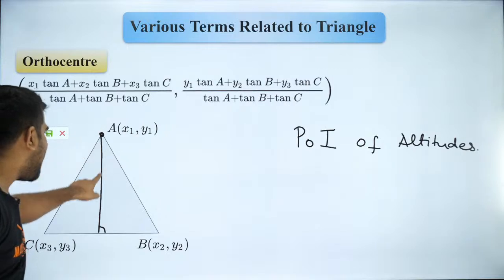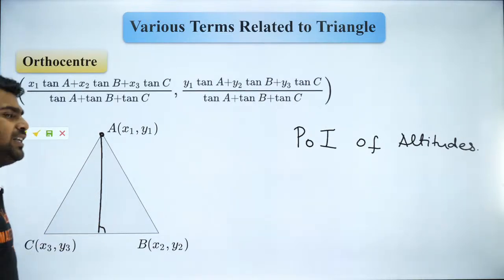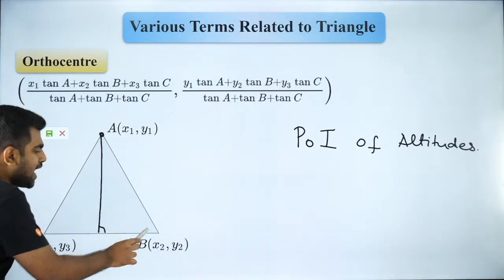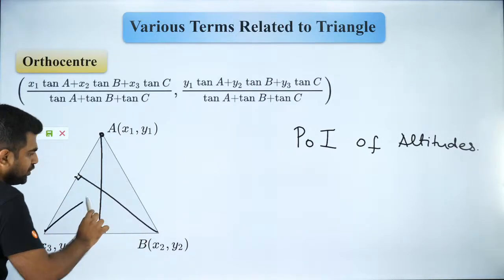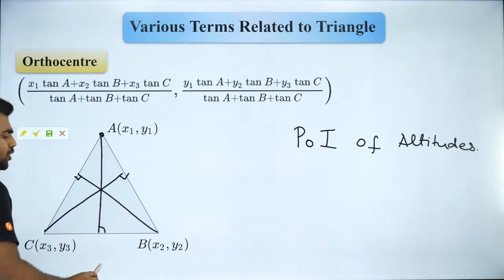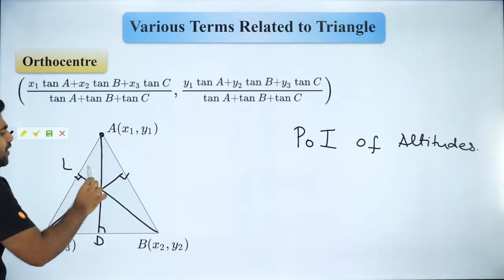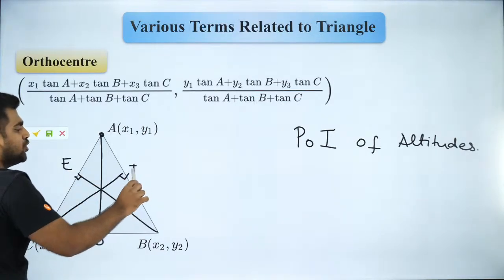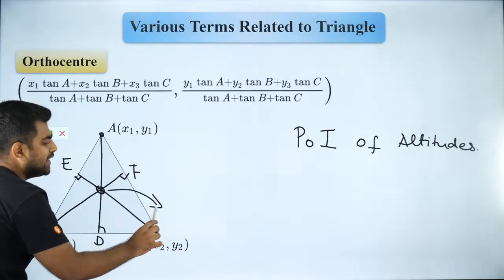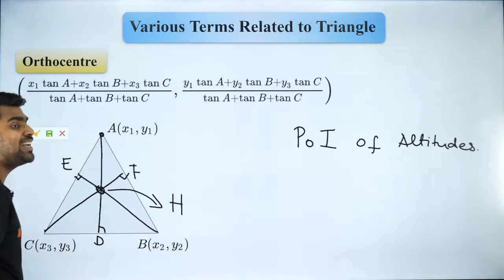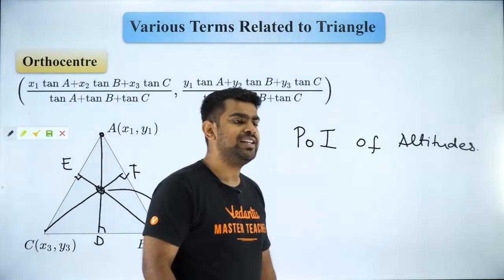So I have drawn one altitude from A to BC. Like that, I can draw one altitude from B to this side and similarly from C to the other side. So we have totally 3 altitudes, and the 3 altitudes will meet at a common point. Now that point is called my orthocenter H. Are you all clear with it?